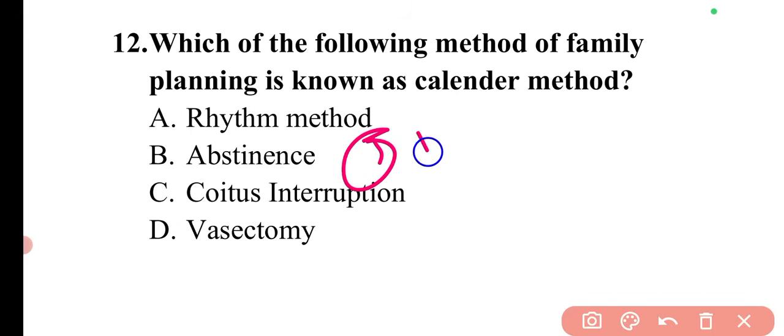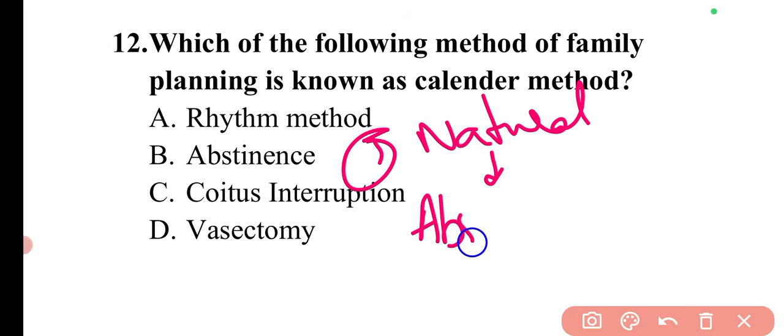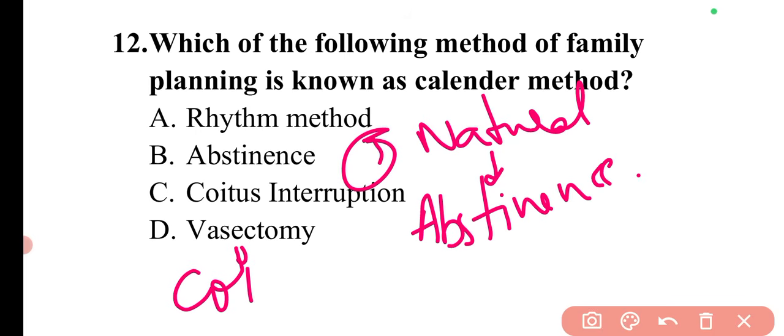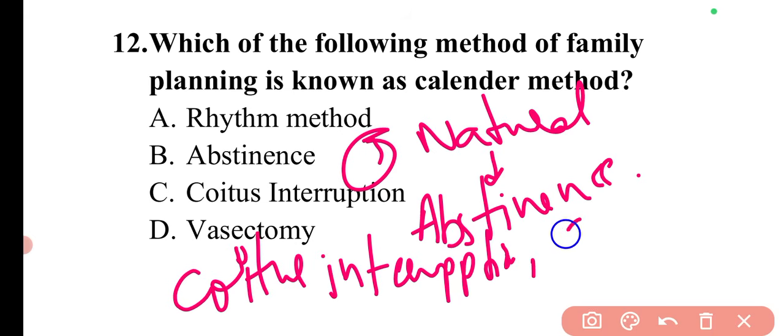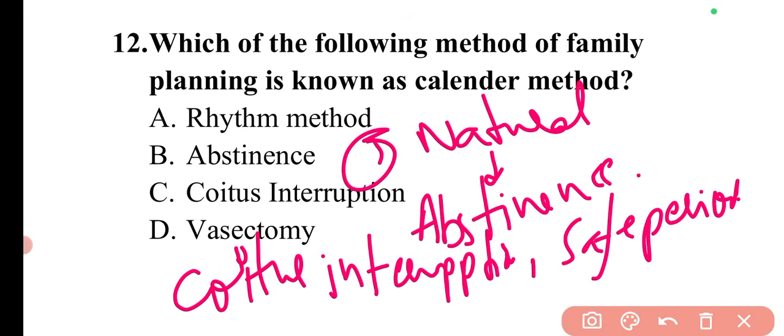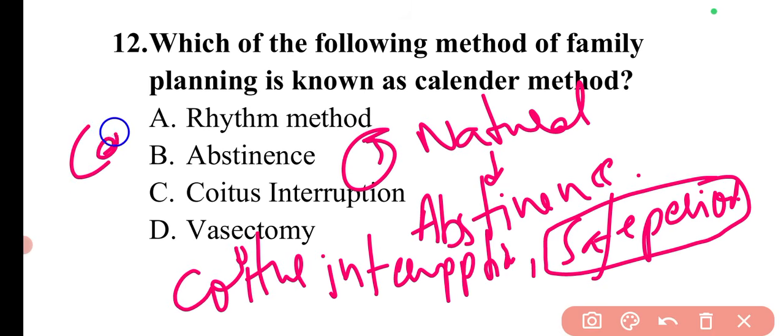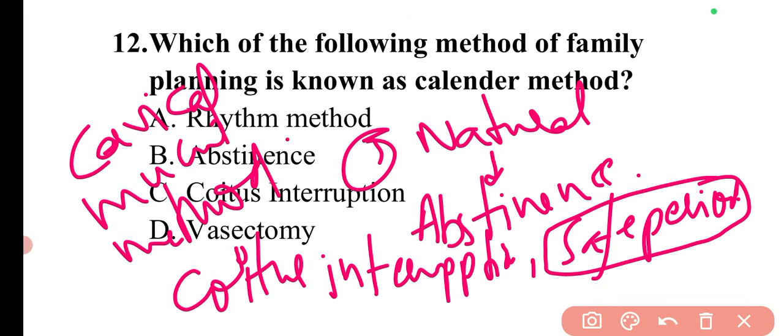There are also several natural methods, which include abstinence, coitus interruption, and safe period. This safe period is known as the rhythm method or the calendar method. Then there is a method known as the cervical mucus method.